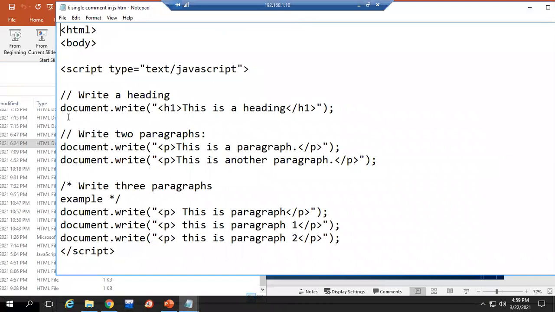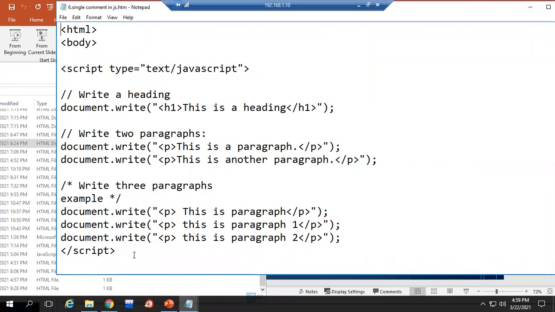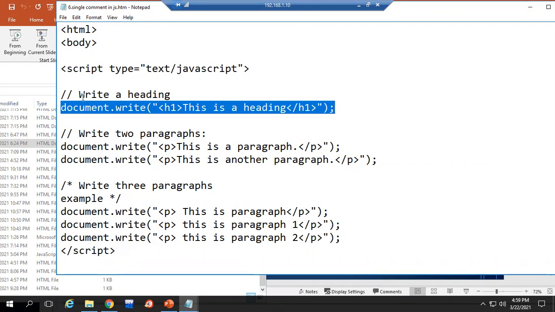If you want any examples for comments, you can give like this. This is a statement we are telling about this document.write. A single-line comment, we are writing a heading like that. We are giving information to other people. So if a person who doesn't know anything about this, they will come to know. These 2 lines write 2 paragraphs. And here we have given the comment. It is a multi-line comment. It writes 3 paragraphs like that.